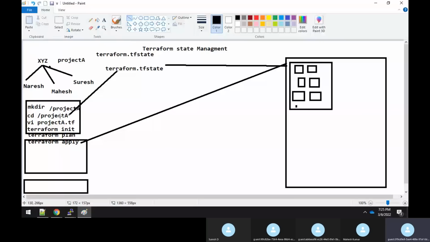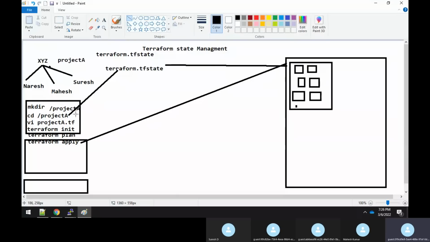Now the question comes: why do we need this file? What is the use case of this file? In an interview they might ask you, okay, terraform.tfstate is there, but why do you need it? So Naresh has executed the command terraform apply, and it has created all the resources. Finally it has written the terraform tfstate file.